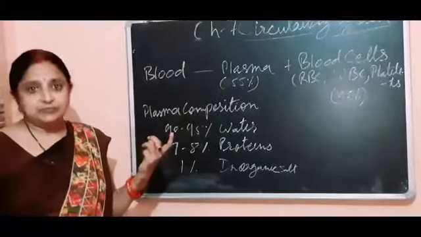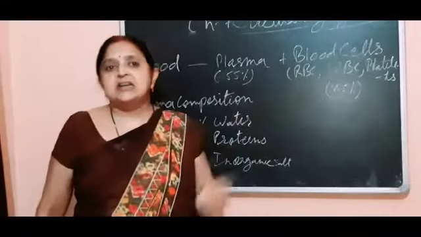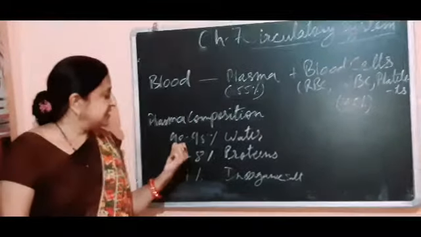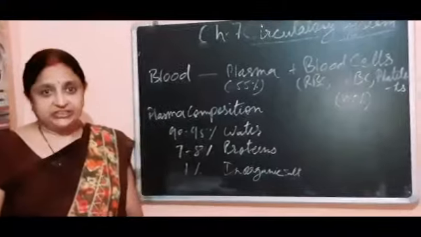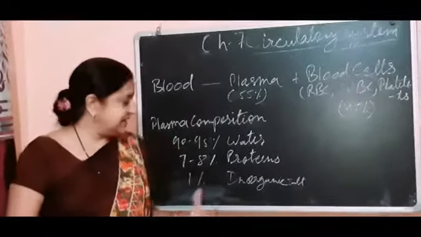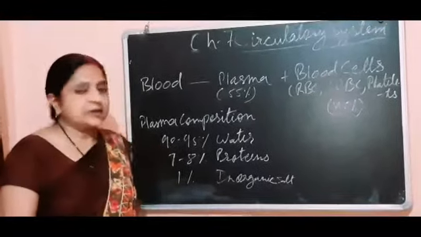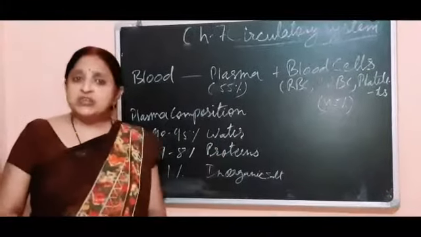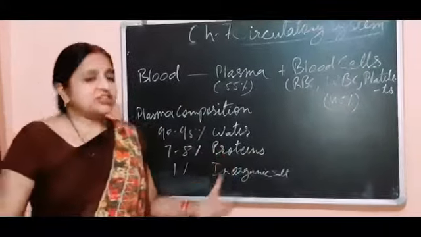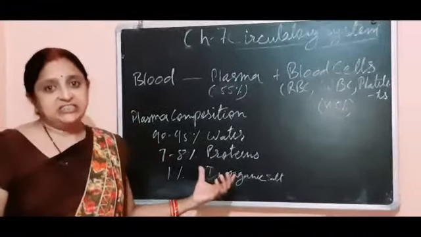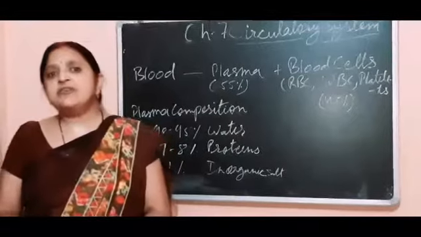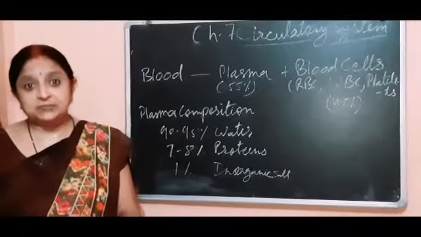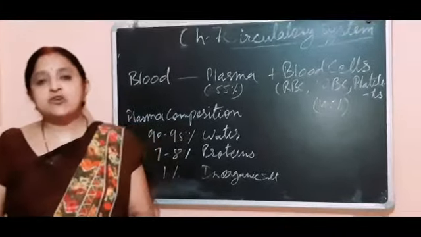Plasma is a pale colored liquid, and because of the presence of red blood cells, the blood is red in color. Now the composition of plasma: it has 90 to 95% water, 7 to 8% proteins, and 1% inorganic salts. Among the proteins, a special protein, fibrinogen, is present, and if plasma is without fibrinogen, that plasma is called serum. This is a very important term, serum. What is serum? Plasma without fibrinogen is called serum.